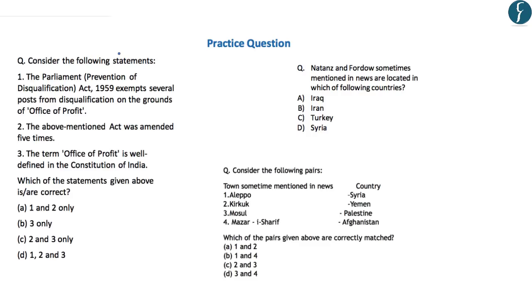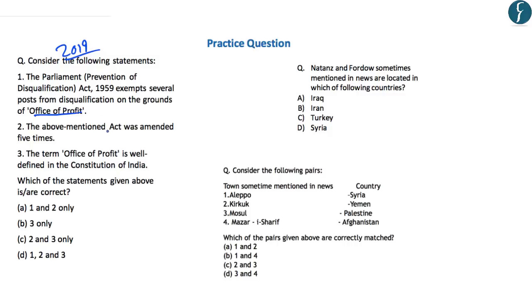Now, after today's discussion, let's take up these questions and the answer will be displayed after 5 seconds. Now, the first question, and this was asked in the year 2019 in the preliminary examination. So the first statement reads, the Parliament Prevention of Disqualification Act 1959 exempts several posts from disqualification on the grounds of office of profit.